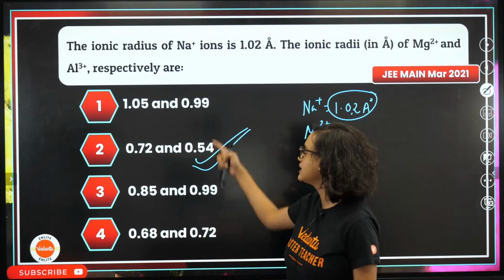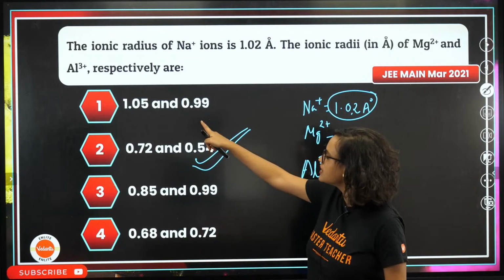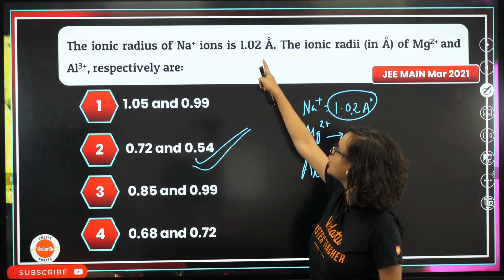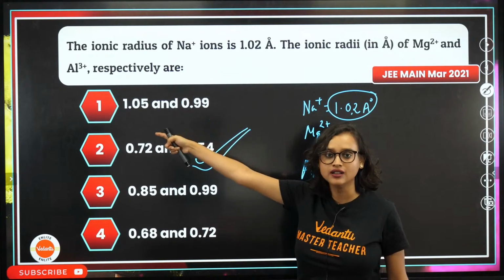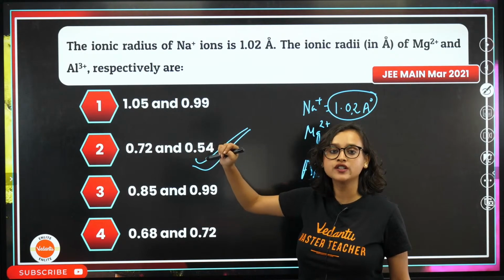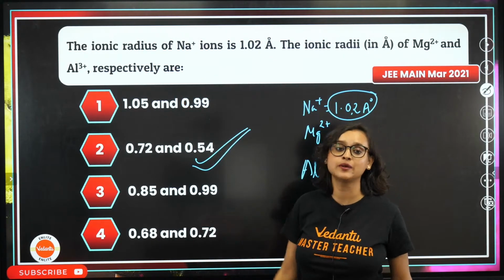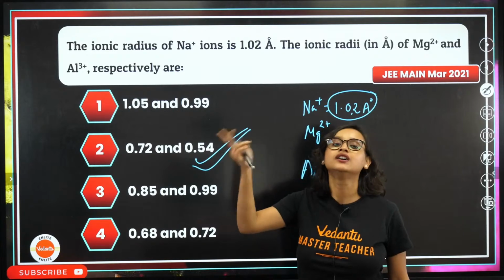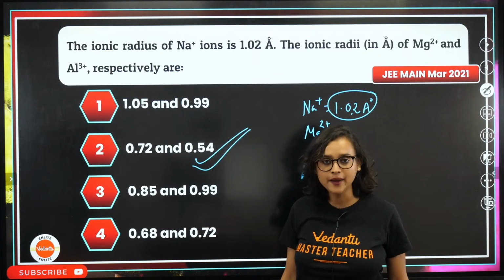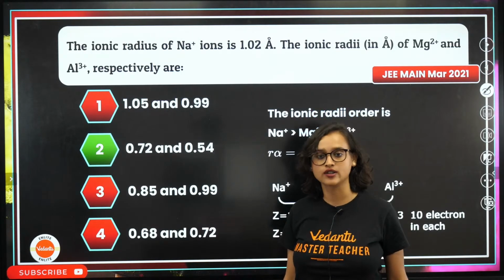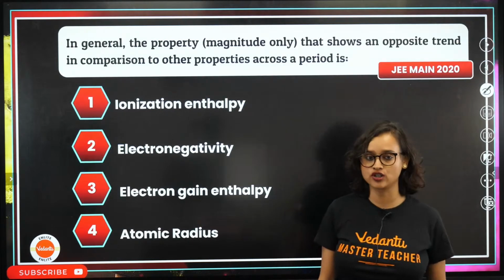Anything else that makes sense? Option 1 also does, but it cannot be more than 1.02, because Na plus already has 1.02. Now with 2 electrons lost, it will have to be lesser than it. Correct? Great, awesome. Next question.